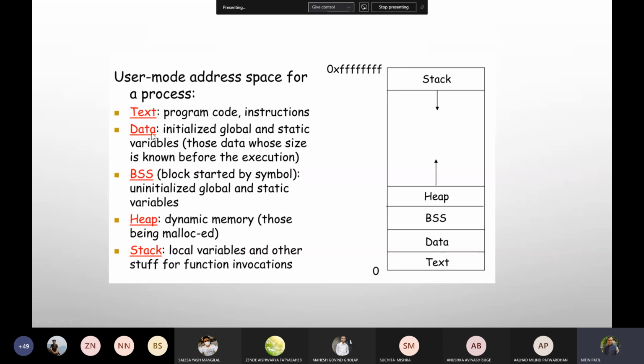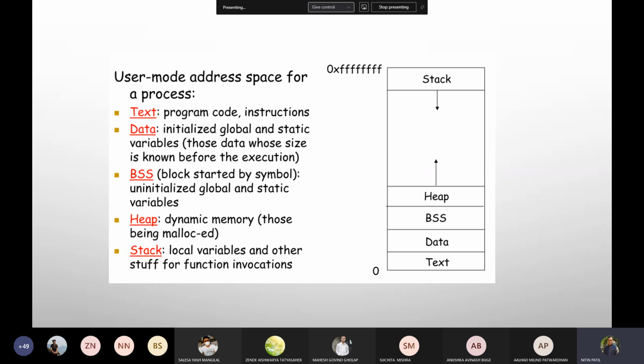Second thing would be data. This data would be initialized global and static variables. So all initialized global and static variables of your program would go into the data section when it becomes a process. There would be something called BSS, block started by symbol, which contains uninitialized global and static variables. I will show you that part too. If you recall, I shared one channel link with you all for the Systems 2 course.